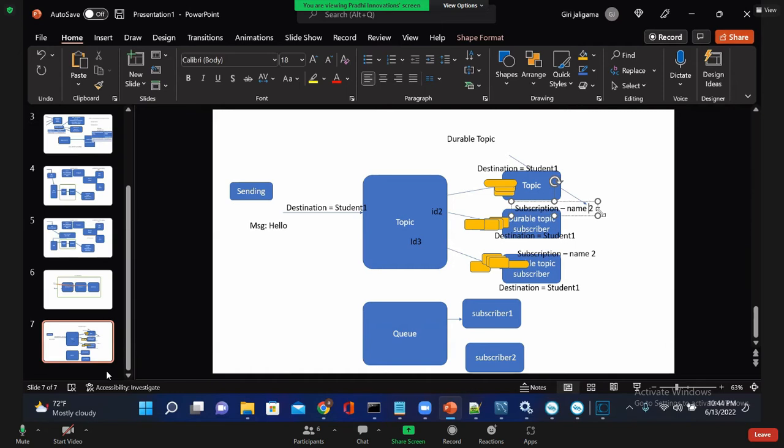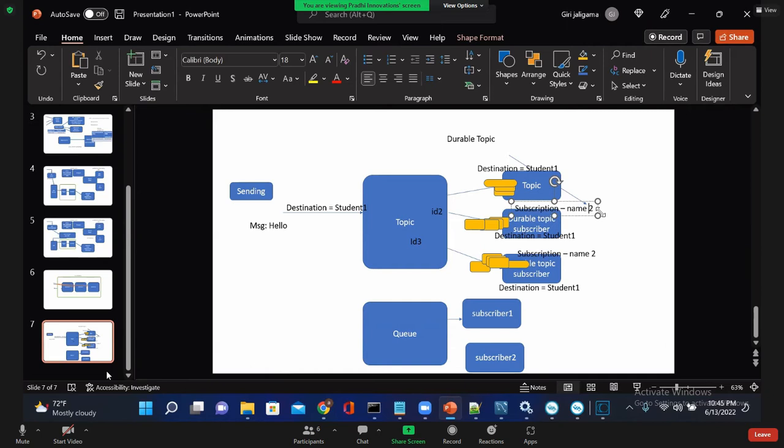The subscription name or ID should be unique. For example, think of a project. Shiva is in his house, Anusha is at a different location, and Jashwant is in a different place. You guys are developing subscribers, assuming no communication between you. Whatever Anusha is developing, Shiva Prasad doesn't know. Similarly, Jashwant also doesn't know about these two.